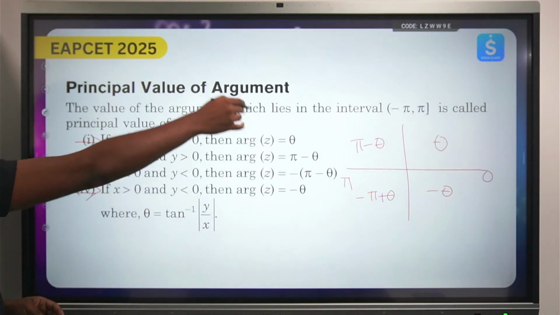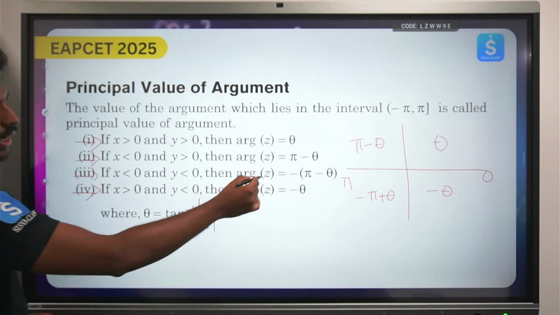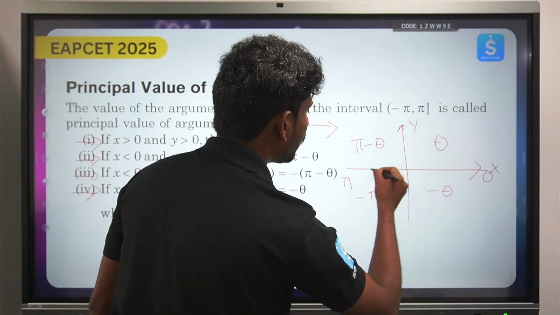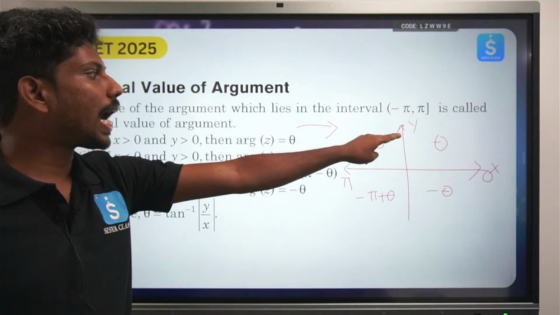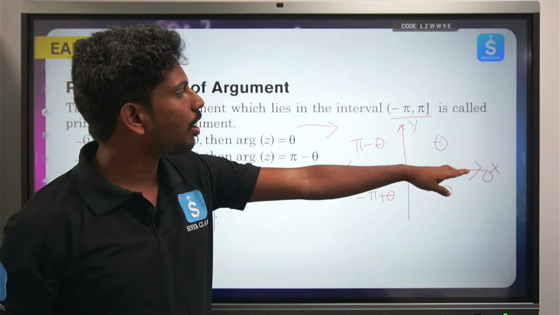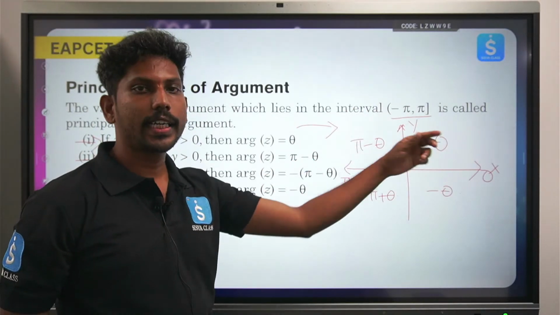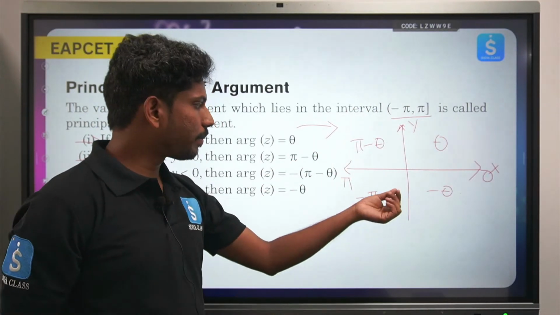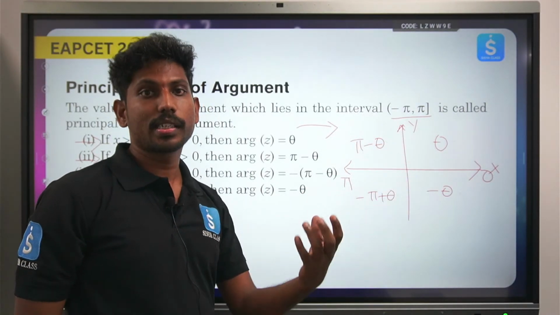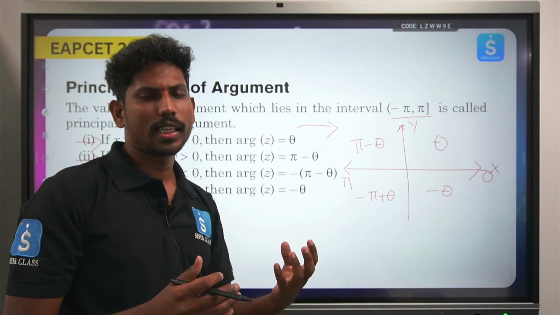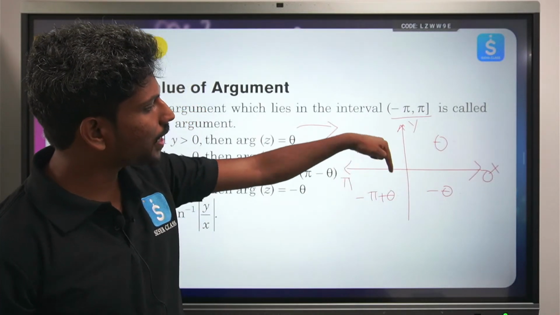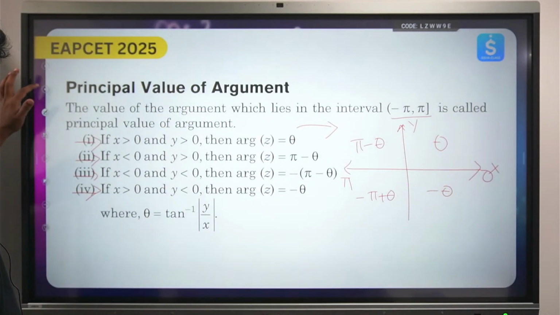If you draw the diagram, it looks like this. I have analyzed this completely and drawn it clearly, so you can see how the argument of any value lies. It lies between minus pi and plus pi. First quadrant theta, second quadrant pi minus theta. In a while I will tell you how to discriminate the theta value based on the values of x and y, that is the real part and imaginary part. Otherwise it is minus pi plus theta and minus theta.